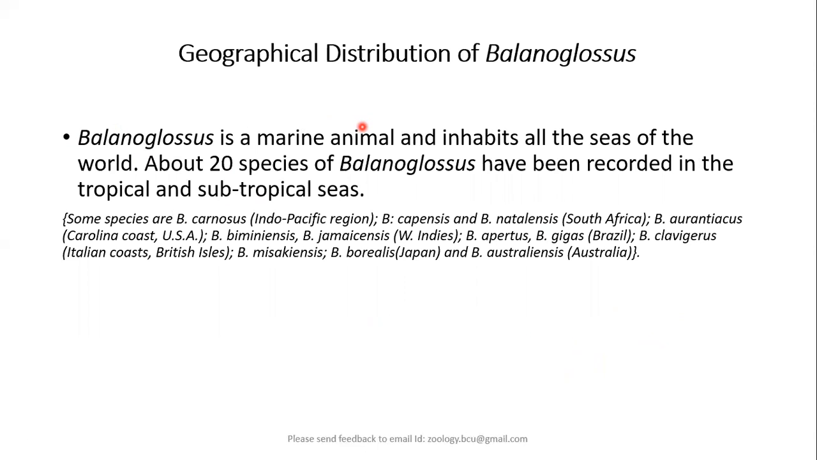Coming to its geographical distribution, Balanoglossus is a marine animal and it inhabits all the seas of the world. That means it is cosmopolitan in its distribution. About 20 species of Balanoglossus have been recorded in tropical and subtropical seas. Here are some examples of different species in different parts of the world, which indicate that this particular animal is cosmopolitan in its distribution.